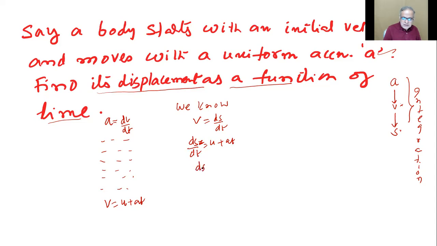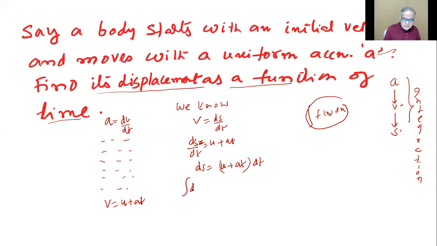So ds equals u plus at dt, because our integration should come in this form: function x dx. This form we should get everywhere. So this is function s ds here, and function t dt on this side.